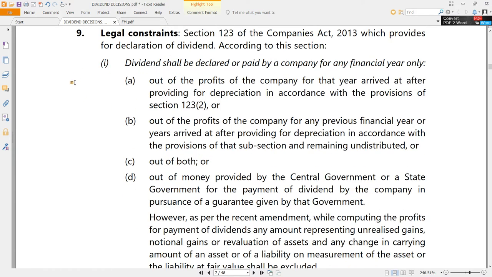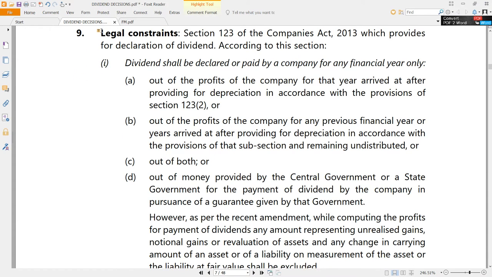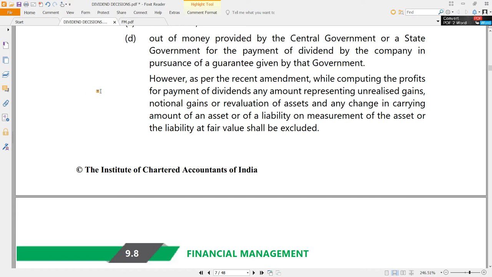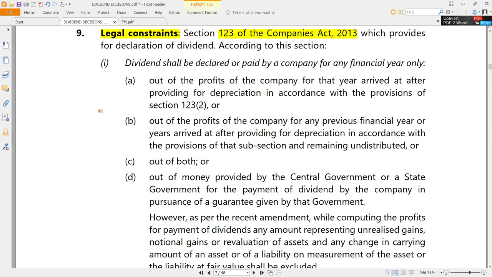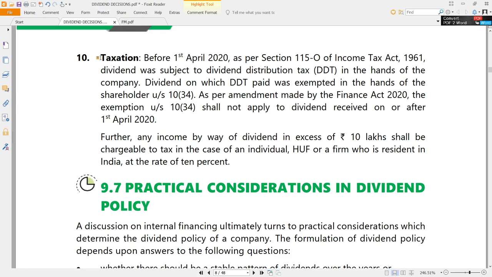Balancing and always having a trade-off is the overall essence of financial management, and the same thing applies here also for dividend decisions. And there are so many legal constraints. We don't need to go through them now in detail, because you should be already knowing these things. Section 123 of the Companies Act has a lot of restrictions on the dividend. Dividend shall be declared only out of the profits of the company of the current year or of the previous years, but cannot be declared definitely from the capital profits. Like that, a lot of restrictions are there. These have to be followed by the company. They cannot just like that declare dividend according to their whims and fancies. And another important consideration, particularly in India, is taxation, because these things keep on changing.